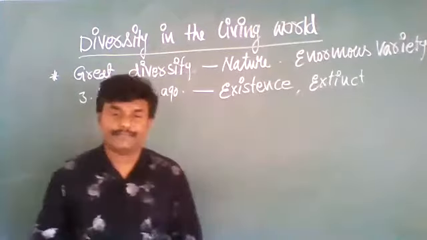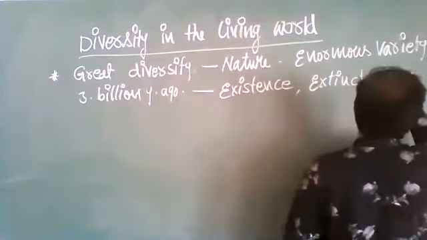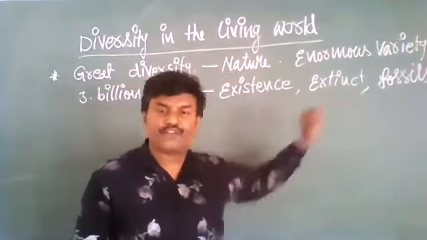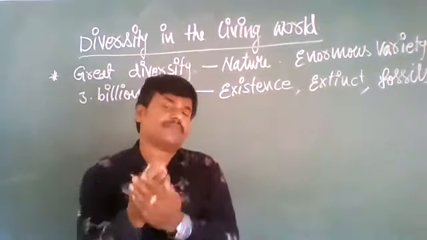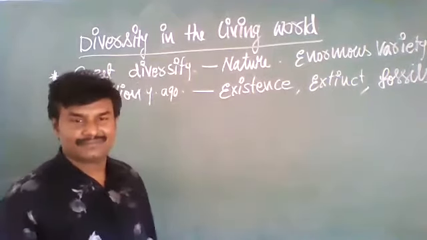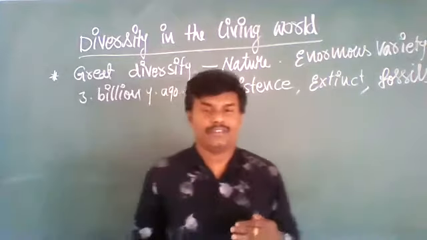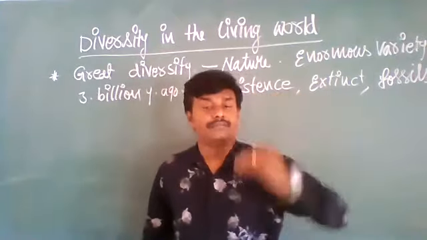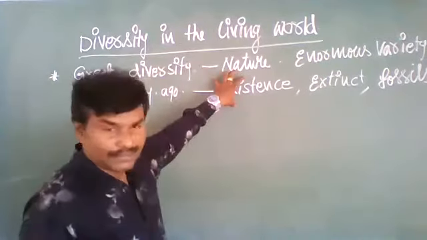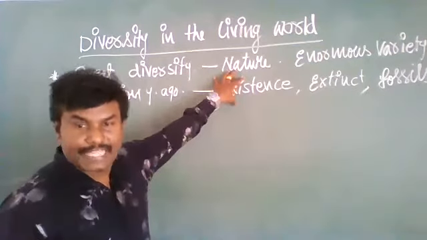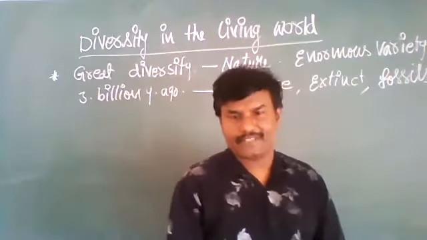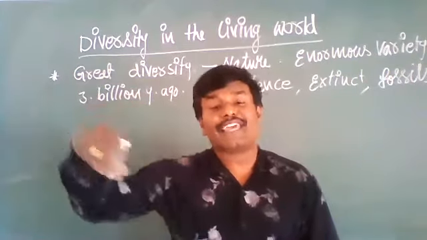Some are extinct. Some are preserved in the form of fossils somewhere else. Some species of animals and plants are under the threat of extinction, in the dangerous zone. They were just at the last stage before becoming extinct. That is the data. Out of these, some exist today, the rest have become extinct, some are preserved in the form of fossils, and some are under the threat of extinction.